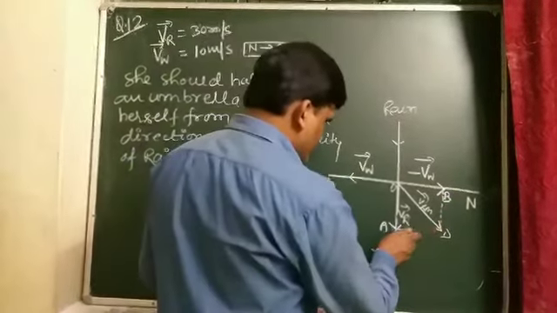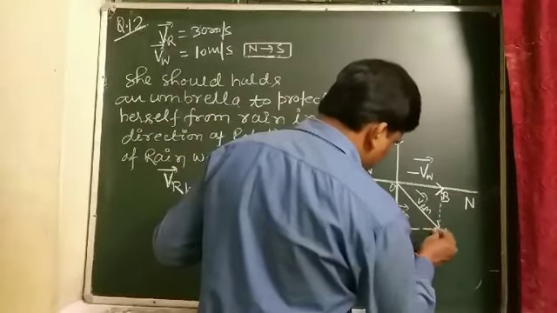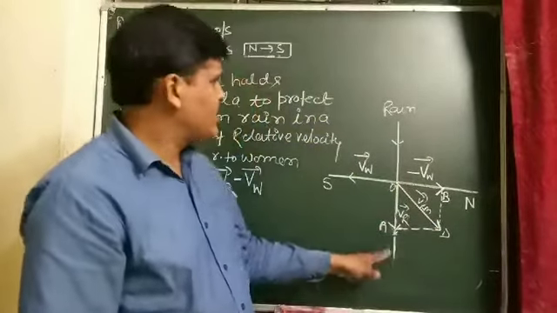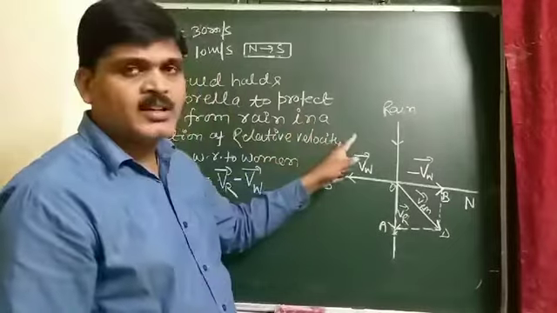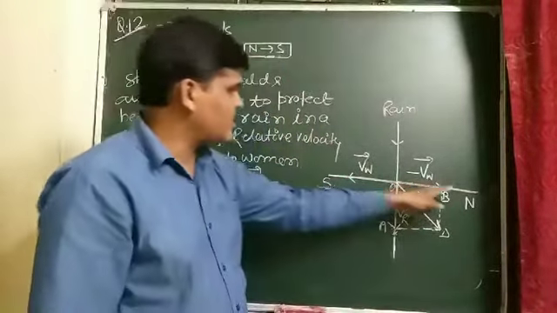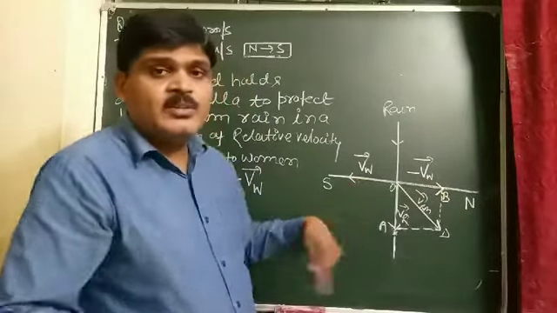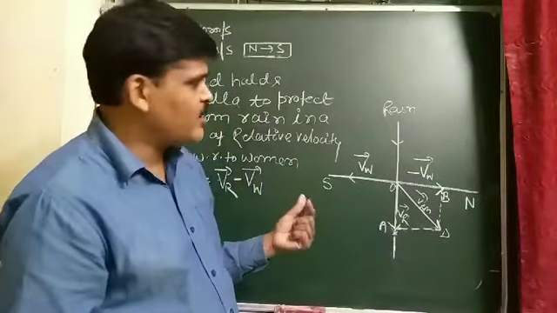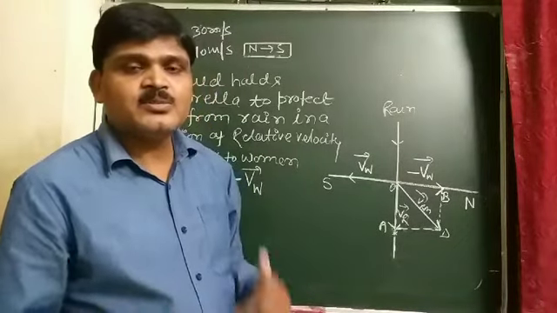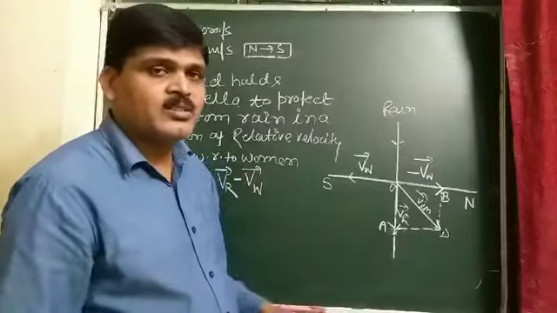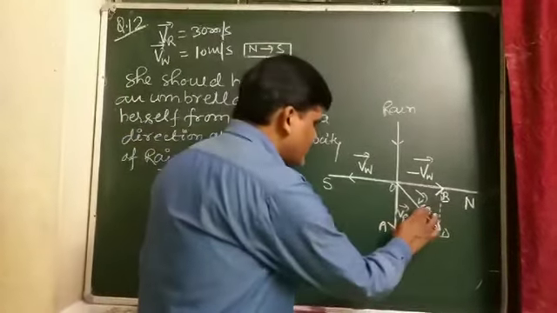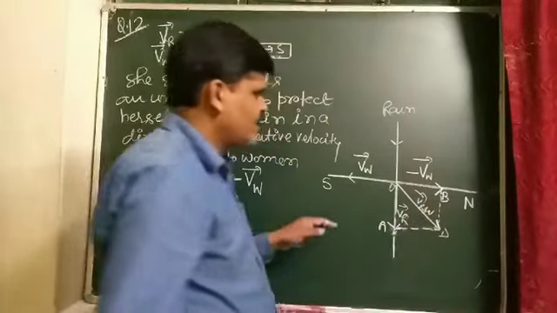So from this diagram we can easily find out. Rain is falling vertically downward, and the woman rides a bicycle from north to south direction. In which direction should she hold an umbrella to protect herself from the rain? The answer is that she should hold an umbrella in the direction of the relative velocity of rain with respect to woman.